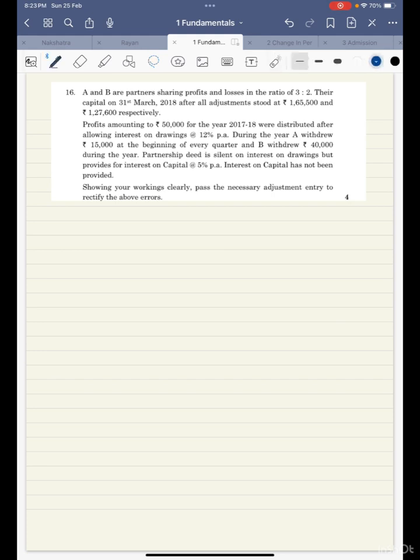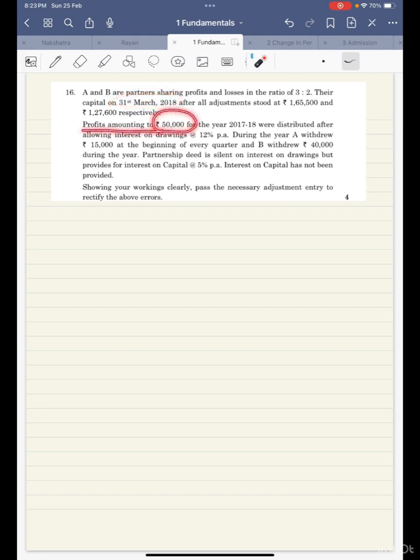Okay, let's read this question. A and B are partners sharing profits and losses in the ratio 3:2. Their capital on 31st March, that means closing capital, is given. After all adjustments, it stood at 1,65,500 and 1,27,600 respectively. These are the closing capitals.